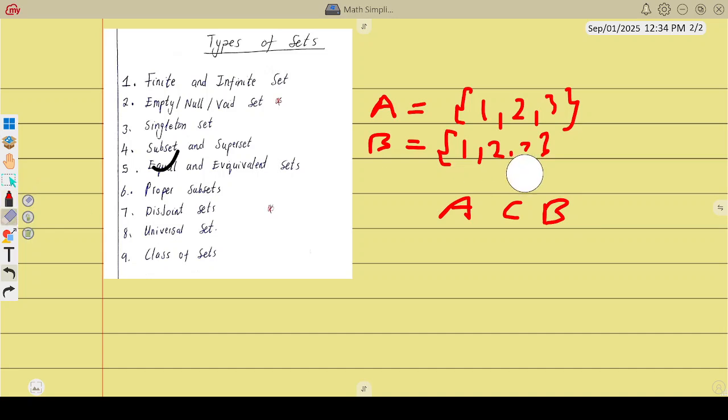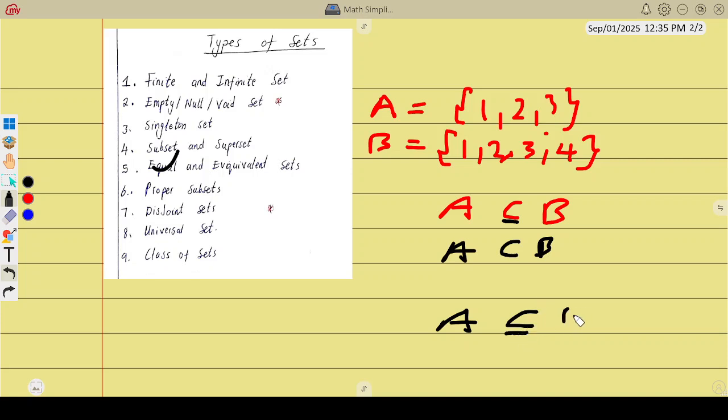But in a case where B has 1, 2, 3, ending up to 4, so there's something in B which is not in A, we can say A is a proper subset of B. The difference is in how you write it. For A is a subset of B, you write subset or equal to B, because A was 1, 2, 3 and B was also 1, 2, 3, meaning everything in A is also in B, so it is a subset.